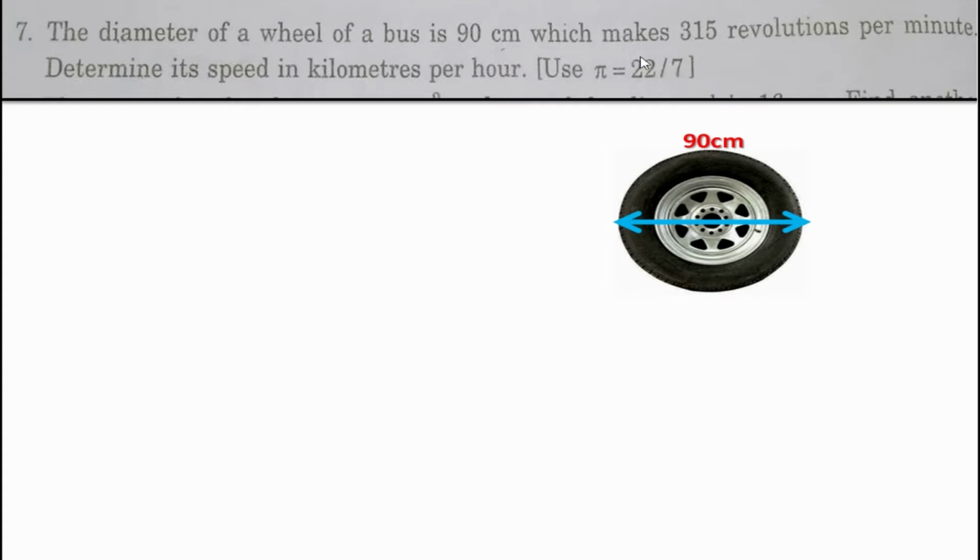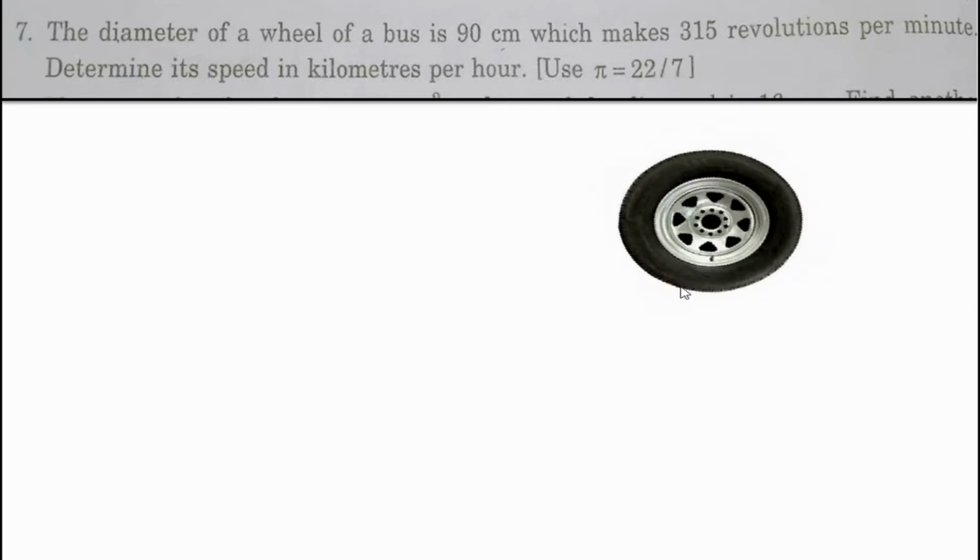Here it is said the wheel, this wheel of a bus, makes 315 revolutions per minute. And one thing which should be clear in your mind is that one revolution means when this wheel rotates 360 degree. Okay, when this wheel completes the rotation of 360 degree, it is termed as one revolution of this wheel.